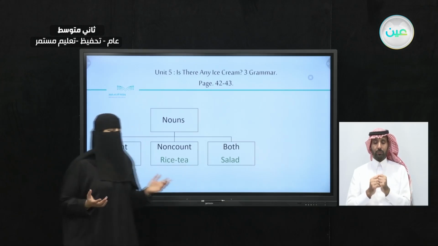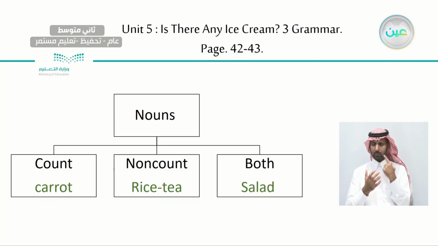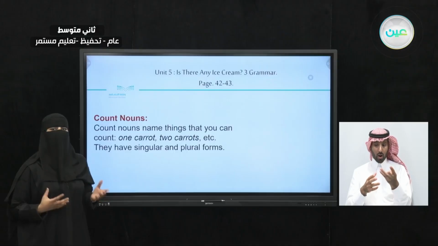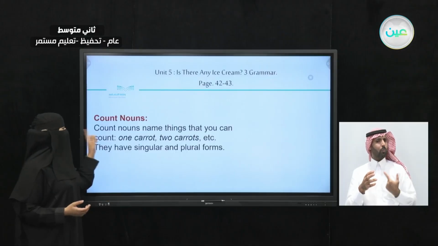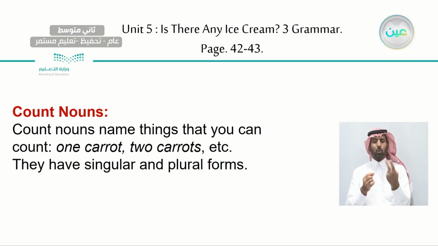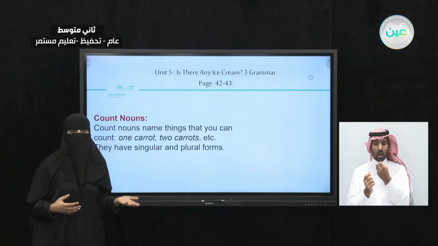So let's take a look at each one of these. Let's start with count nouns. So what are count nouns? Count nouns name things that you can count, like 1 carrot, 2 carrots, and it could be different things. Carrots, tomato, cucumbers, all of these, you can count them. So it's a count noun.